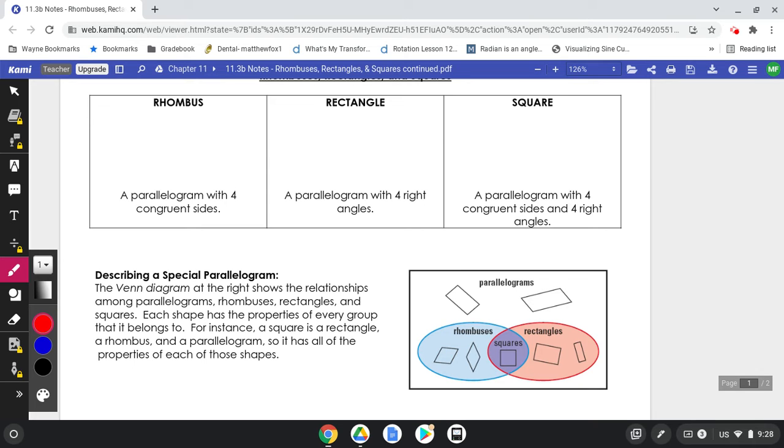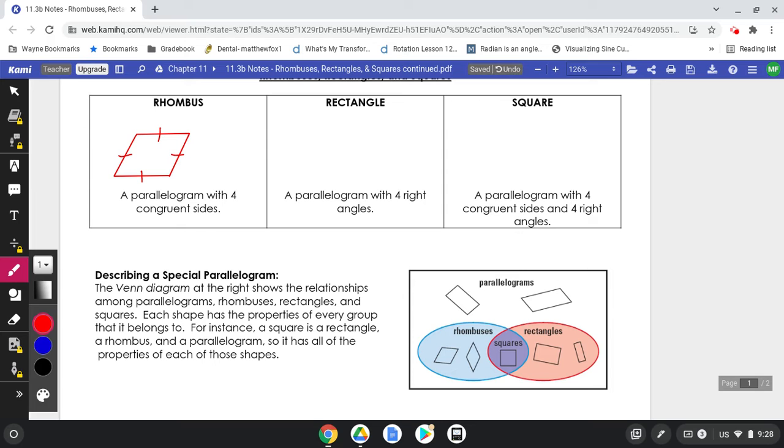So our rhombus, remember, it's a parallelogram with 4 congruent sides. So that means that all 4 of the sides are the same length. And as you can see, I did not do a good job there because it's a parallelogram if you do it correctly. So if each of them is the same length, I can put a mark on each of them. They will all be the same in length.